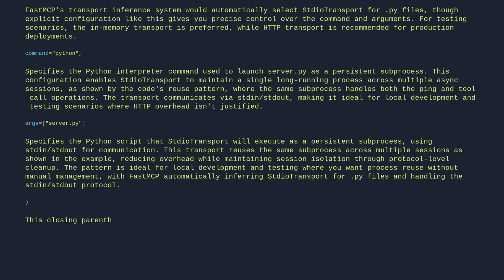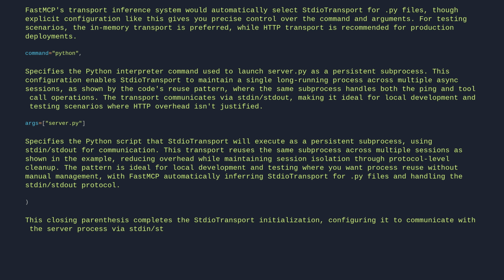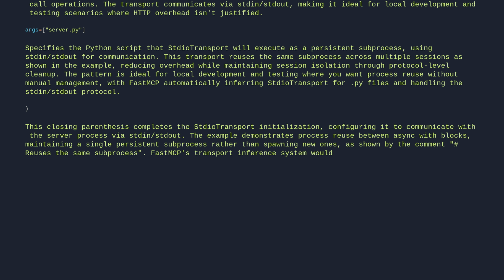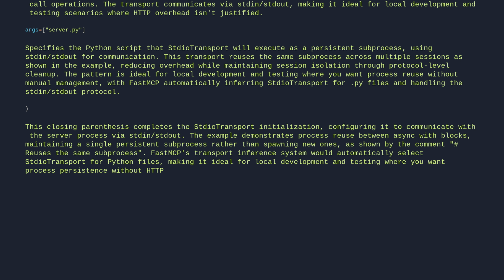This closing parenthesis completes the StdioTransport initialization, configuring it to communicate with the server process via stdin/stdout. The example demonstrates process reuse between async with blocks, maintaining a single persistent subprocess rather than spawning new ones, as shown by the comment, hash reuses the same subprocess. FastMCP's transport inference system would automatically select StdioTransport for Python files, making it ideal for local development and testing, where you want process persistence without HTTP overhead.